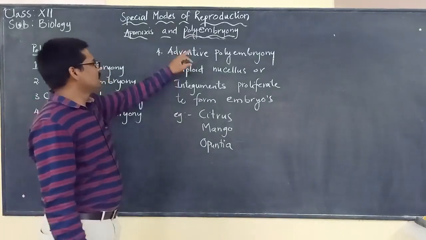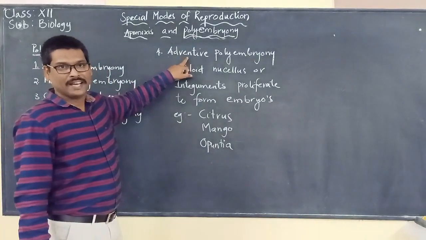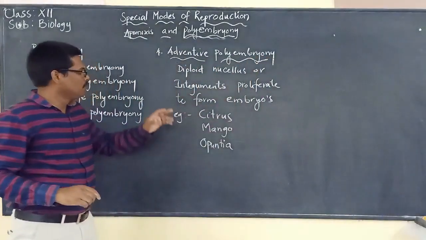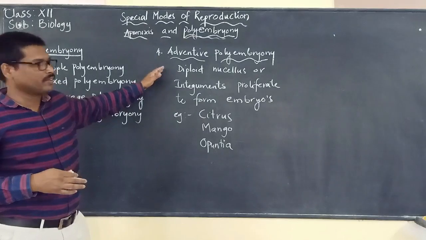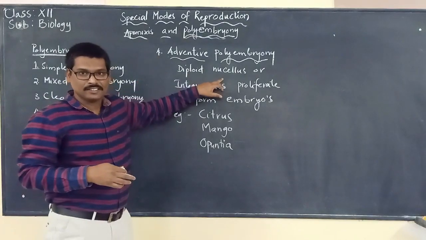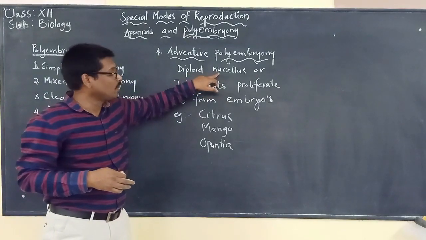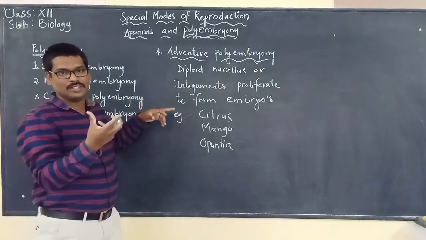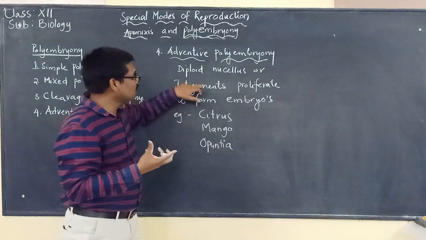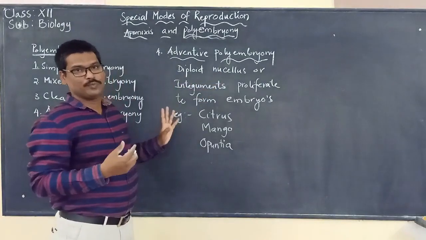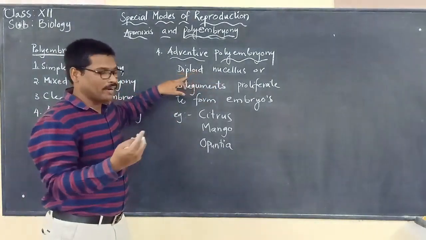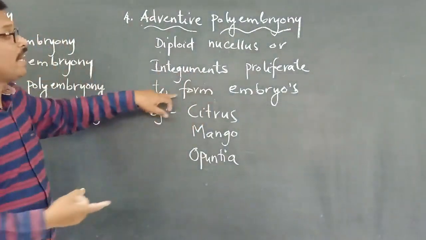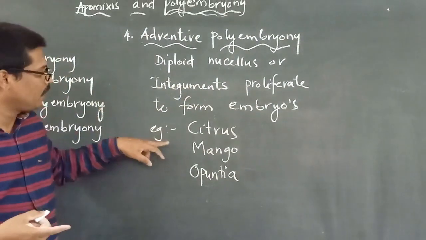The next one is adventive polyembryony. So what do we mean by adventive polyembryony? When a diploid cell, which can be from the nucellus or integuments of the ovule, proliferates, they form embryos. Integuments and nucellus are parts of the ovule, so they are diploid.